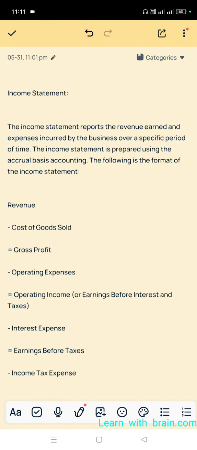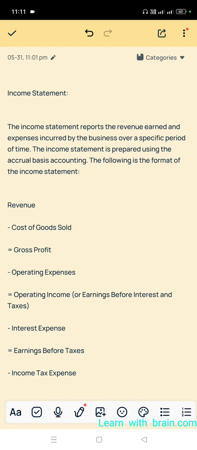Next, the income statement. So what is the income statement? The income statement reports the revenue earned and expenses incurred by the business over a specific period of time.